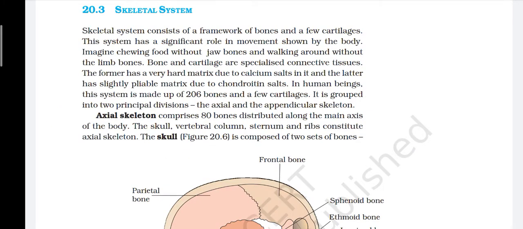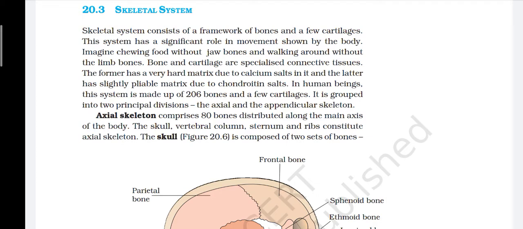Skeletal system. The skeletal system consists of a framework of bones and a few cartilages. This system has a significant role in movement shown by the body. Imagine chewing food without jaw bones and walking around without the limb bones. Bone and cartilage are a specialized connective tissue. The former has a very hard matrix due to calcium salt in it and the latter has a slightly pliable matrix due to chondroitin salts.